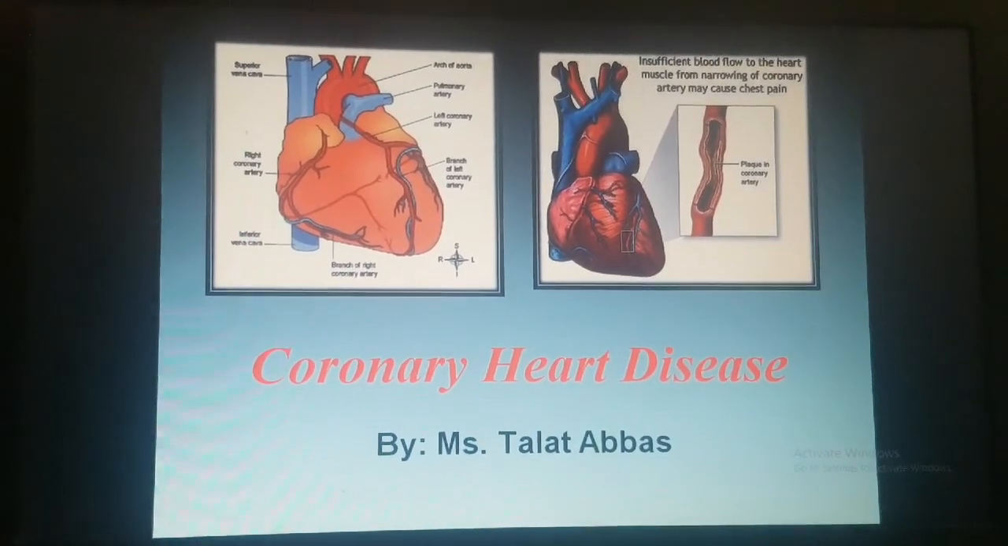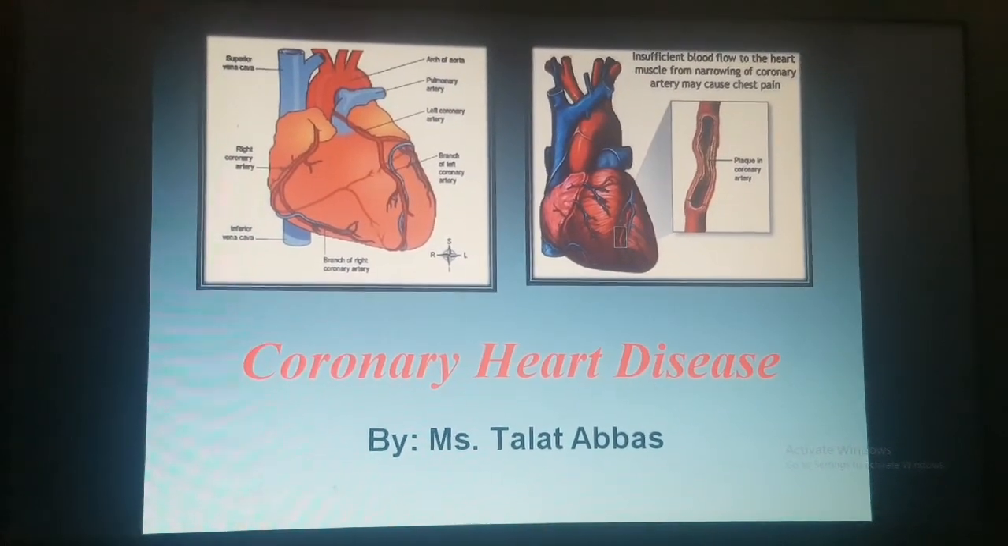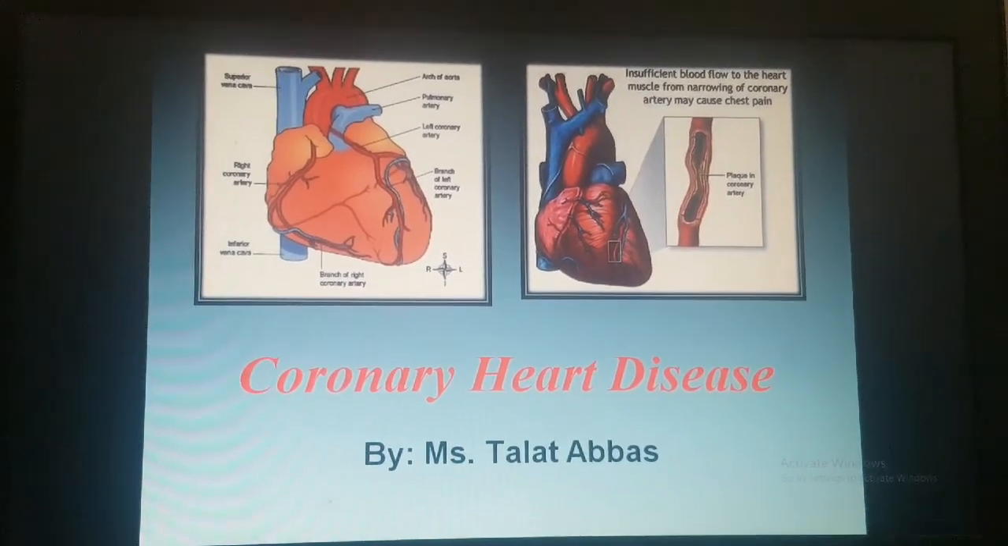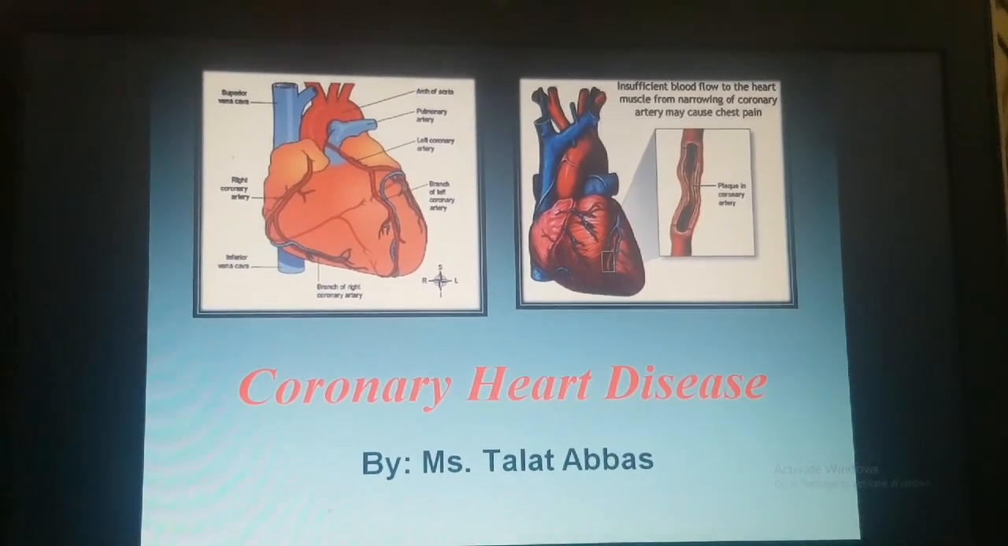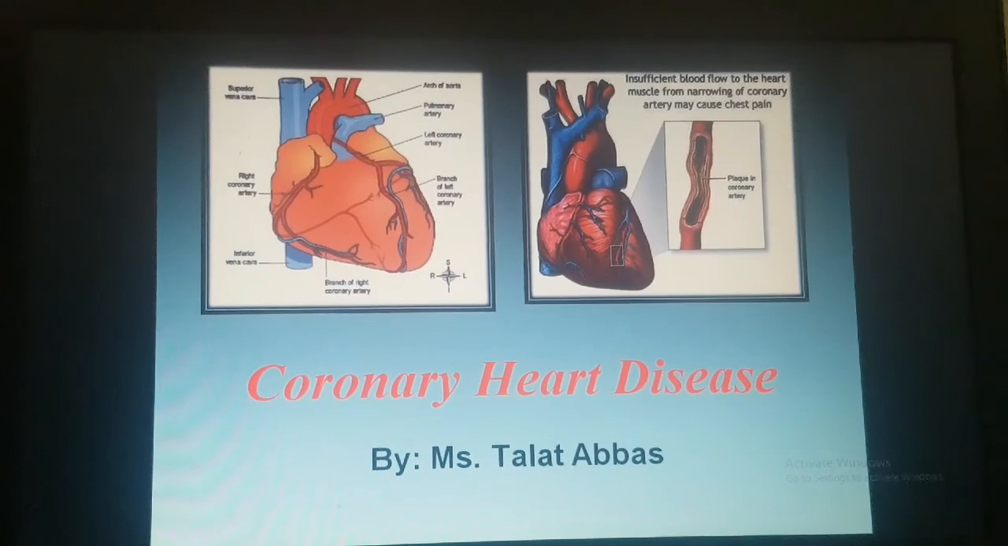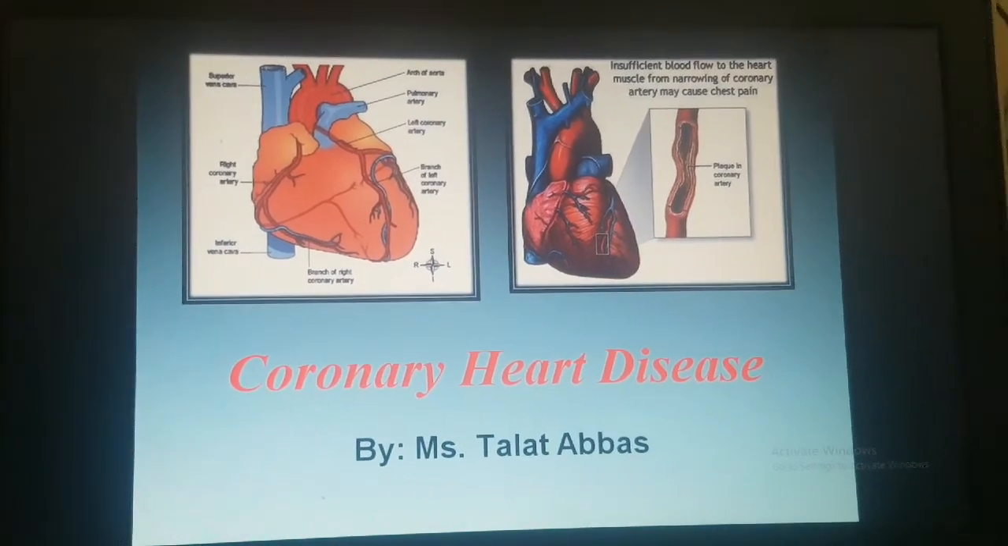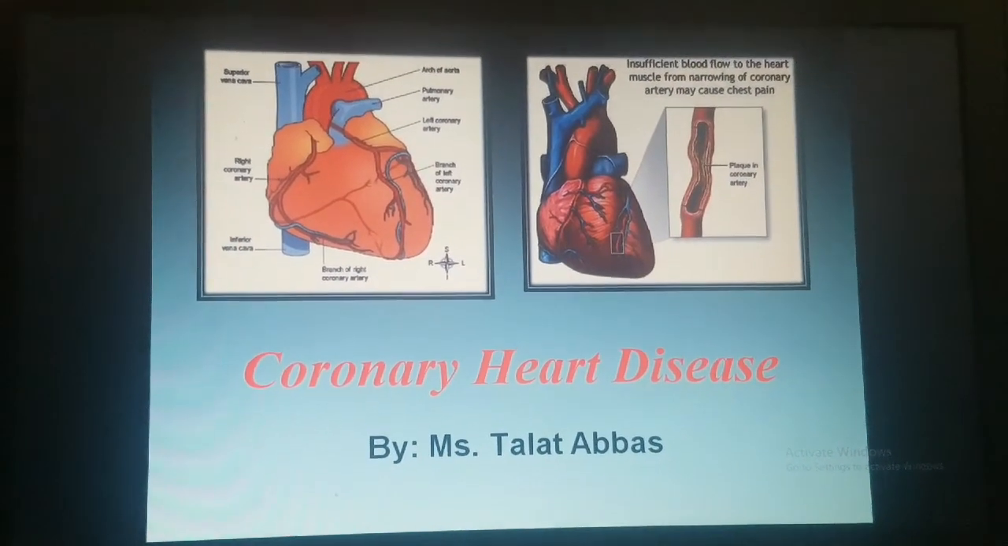Today we are going to discuss coronary heart disease. Before starting coronary heart disease, we must keep a few things in mind. What is the vascular system of the body? Is coronary heart disease the only disease of the vascular system?